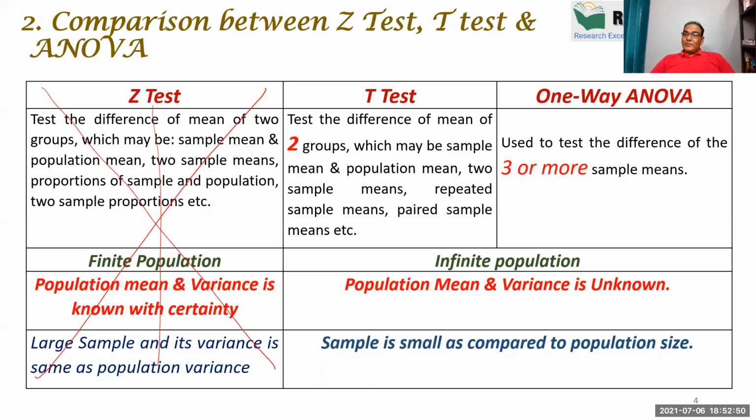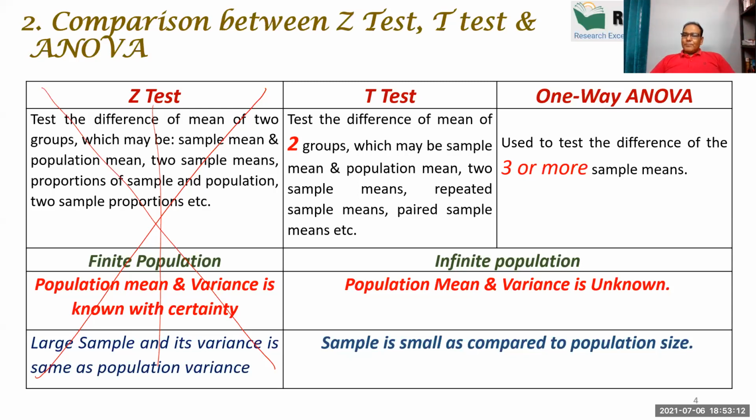Income group is divided normally into three groups: low income, middle income, high income. In that case, t-test is not applicable. Which test can you apply? ANOVA.